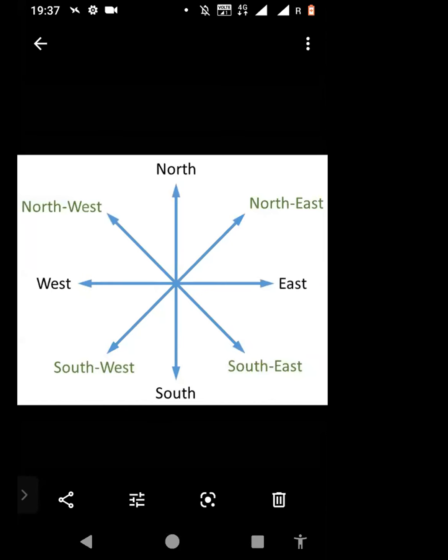North, south, east, and west. And there are four more in green color. Can you see them?